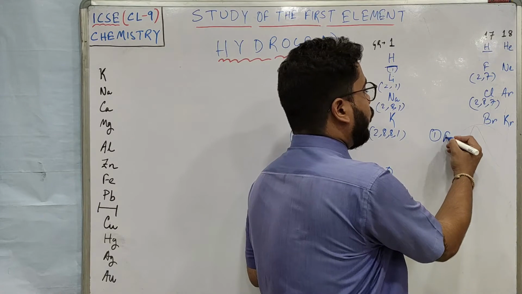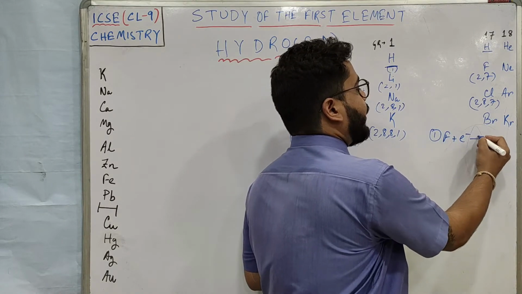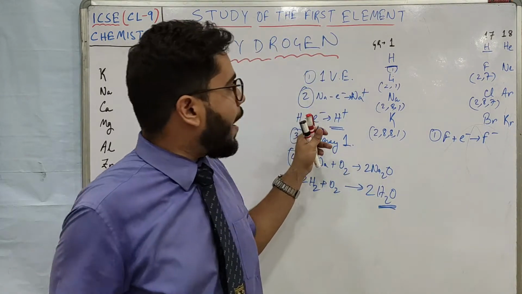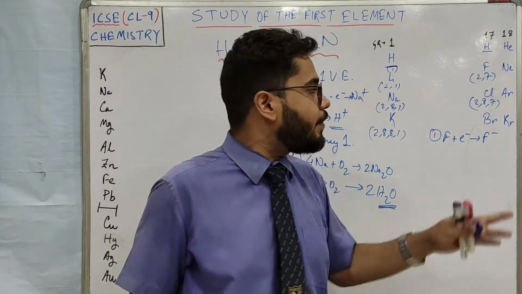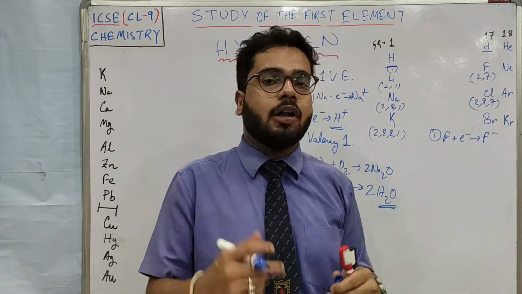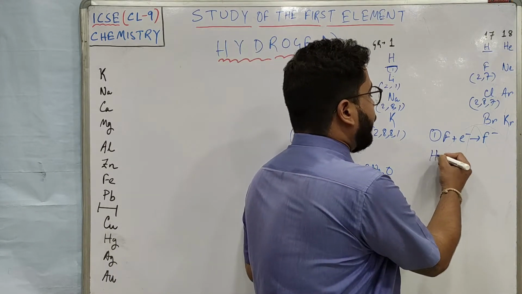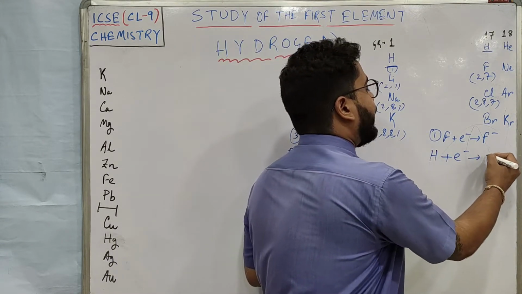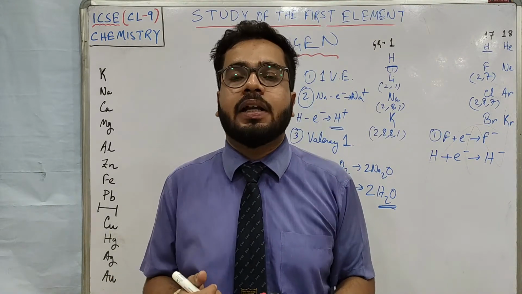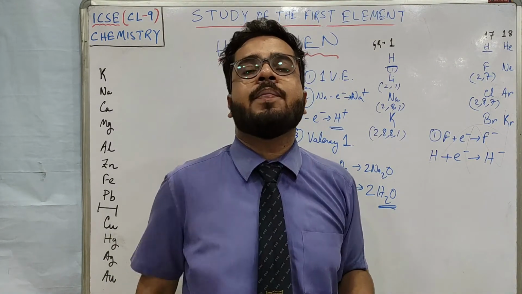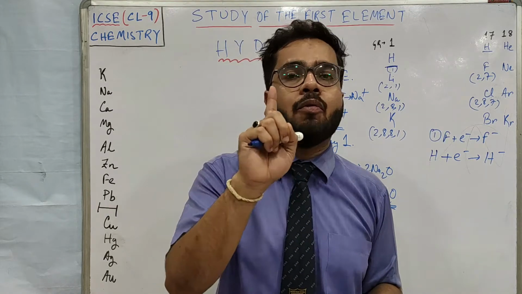You know, fluorine or chlorine, they accept an electron. Here I have written minus electron, here I am writing plus electron, to become F minus, and you see the octet will also be completed. Now if hydrogen gains one electron, H minus will be formed, and this H minus will contain 2 electrons because originally hydrogen had 1.